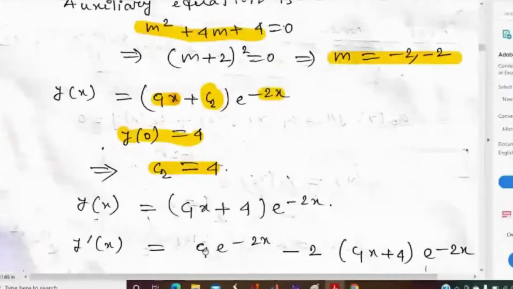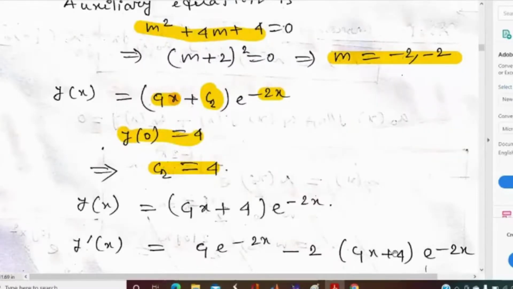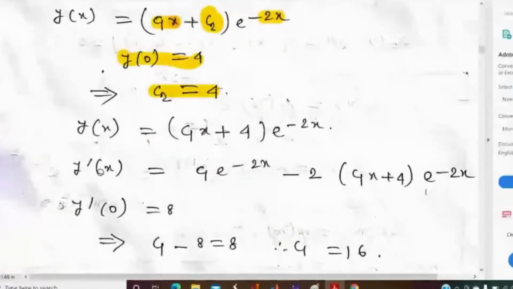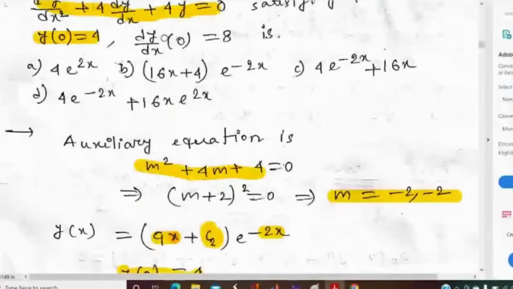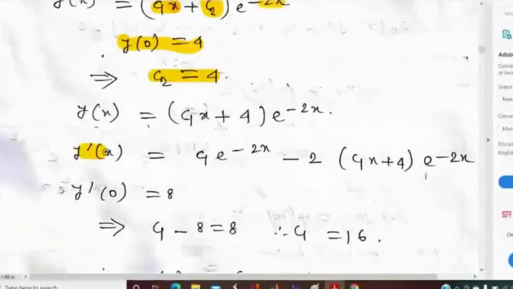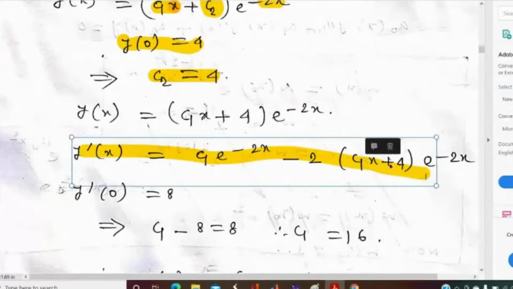Now the derivative is c1 times e to the power minus 2x, plus (c1x plus 4) times the derivative of e to the power minus 2x, which is minus 2 into e to the power minus 2x. It is given that dy/dx at x equal to 0 is 8. If we put x equal to 0, e to the power 0 is 1, so we get c1, the c1x term becomes 0, and we get minus 2 into 4, that is minus 8.